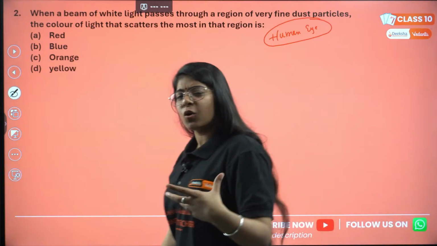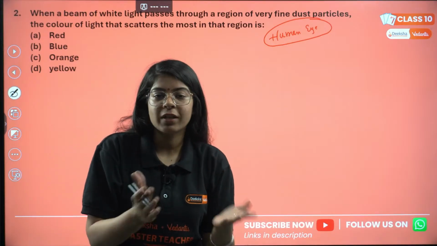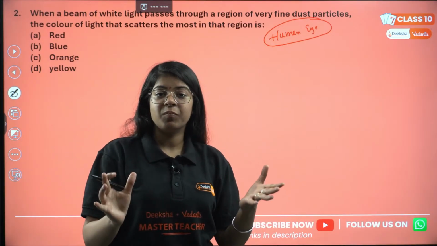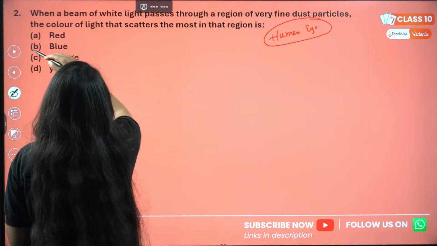We will also study scattering in the human eye. So for now, we know that out of all the colors of the VIBGYOR, blue will scatter the most, correct? So this option is blue.